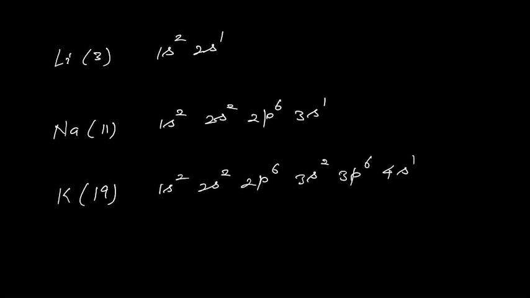Now, what is the similarity? Similarity is that the valence electron is in S subshell, always. And that defines the block. If the valence electron is in S orbital, it will be S block. If it is in P, P block, D, D block, F, F block. That's it. So you write the configuration, valence electron subshell will decide the block.